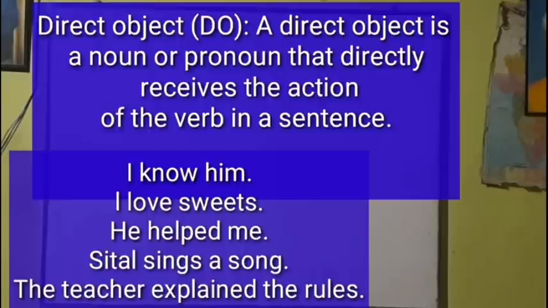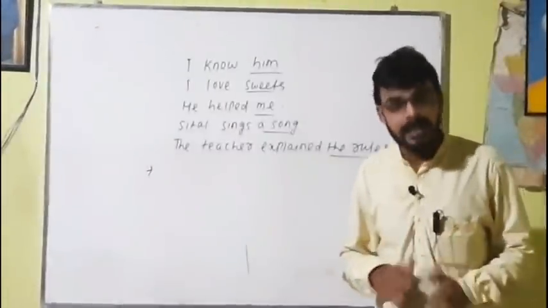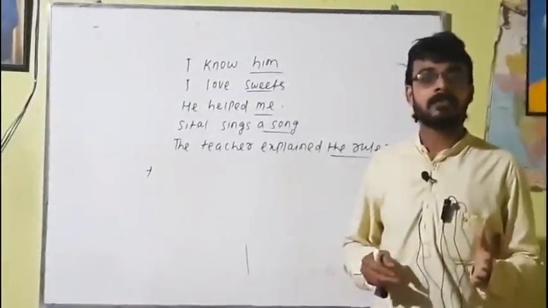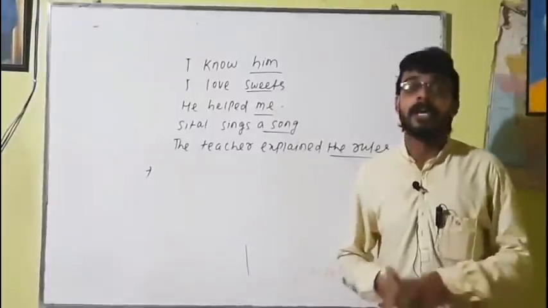Okay, so here, how to find the direct object? Dear students, if you want to find out a direct object in a sentence, you have to ask the question what or whom about the verb. Okay, what or whom about the verb.